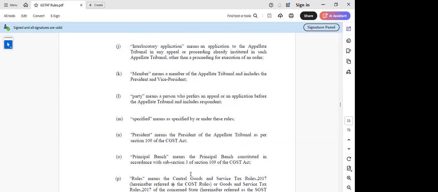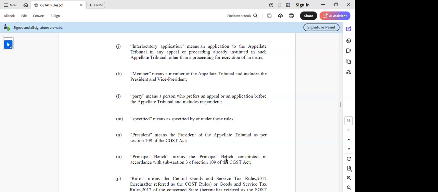Then principal bench, already we have discussed, constituted in accordance with subsection 3. One thought here, sir: for the principal bench, they say that if any one of the issues in the order pertains to the place of supply, then the whole order will be referred to the principal bench. So even on other issues, will the principal bench decide, or will it again be given to a state bench? I think the section says it will be decided by the principal bench only at New Delhi.